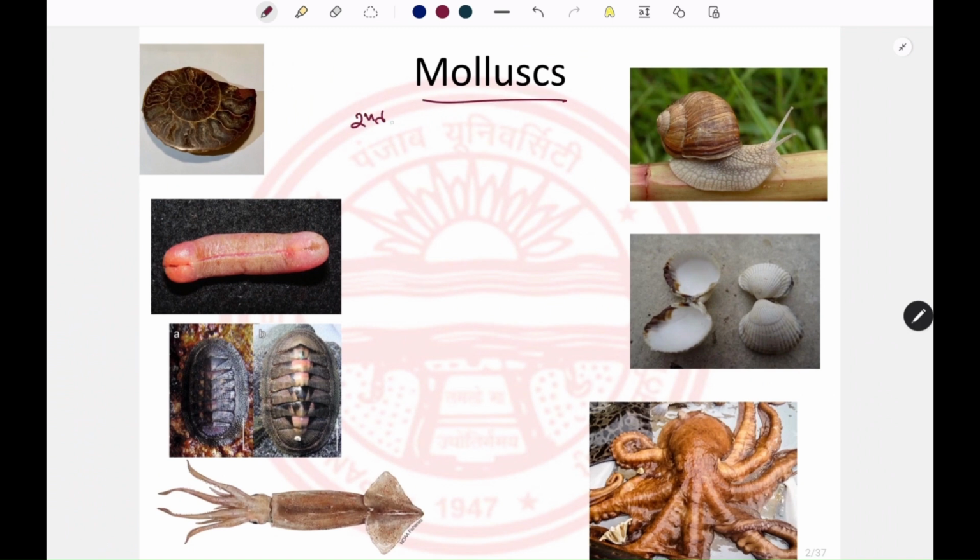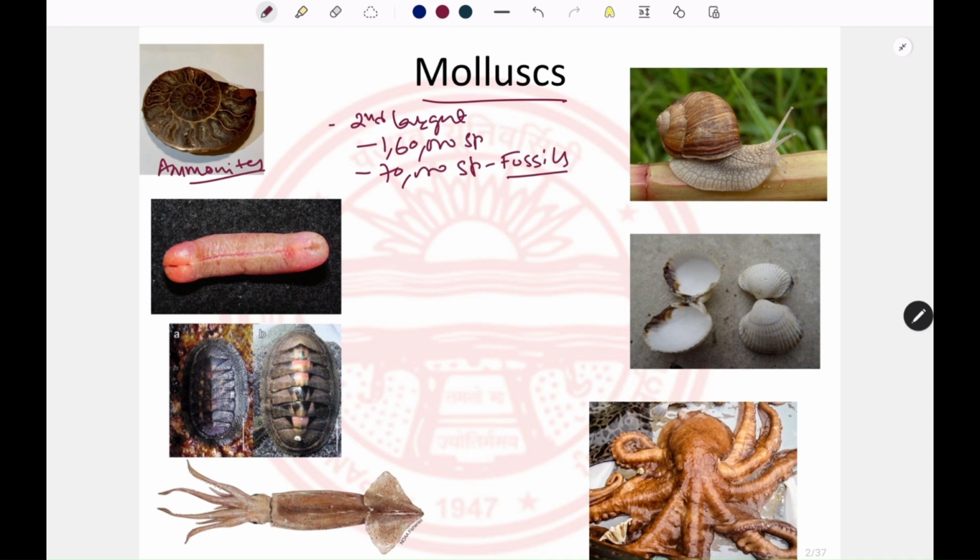This phylum Mollusca is the second largest phylum in the animal kingdom after the Arthropoda, and consists of about 1,60,000 living species and about 70,000 species in the form of fossils. So what are fossils? Fossils are the dead remains of organisms that get preserved inside the earth's crust. For the Mollusca, the ammonite shells are the perfect example of a fossilized mollusk.